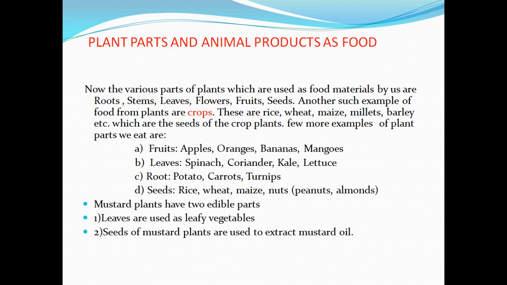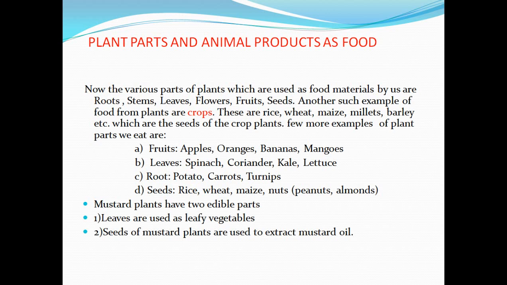Crops like rice, wheat, maize, millets, barley, etc., are seeds of the plant. The plants whose seeds we eat are grown in a specific area, and that process is known as agriculture, and the product is known as the crop. For example, wheat and rice are seeds of their plants. Most of the time rice is grown in a specific area, and that product is known as a crop. A few more examples of plant parts we eat are fruits.